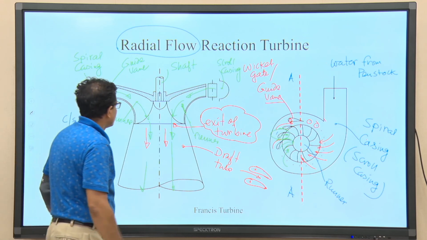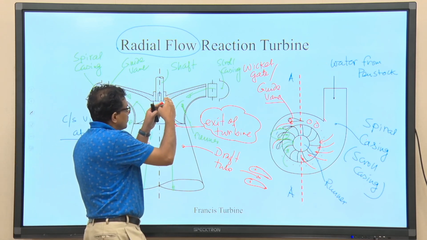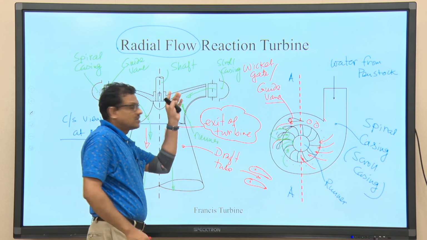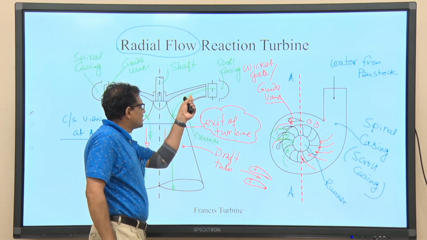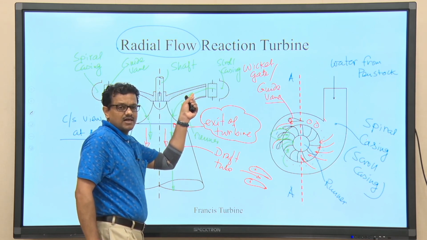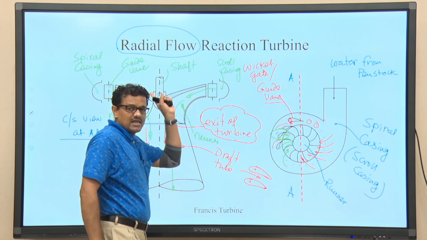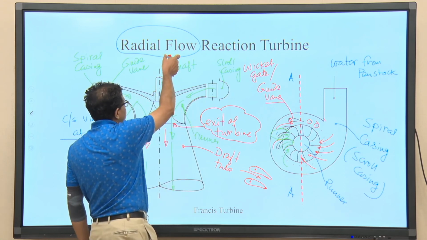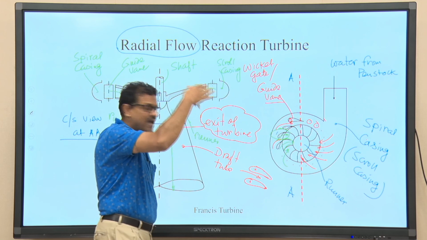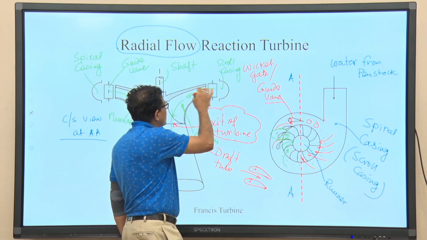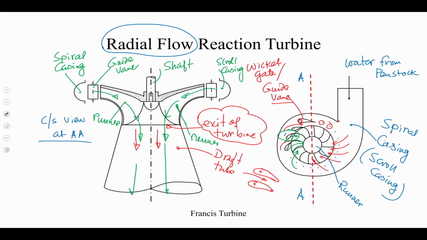So, you understand this is not purely radial, but a combination of radial plus tangential, right. Though the tangential velocity component is present, I can say this is mostly radial, that is why it is known as radial flow turbine. So, the radial flow comes from the fact that when liquid is entering into the runner from the scroll casing through the guide vanes, it enters in the radial direction.